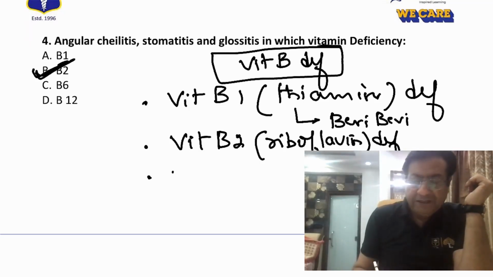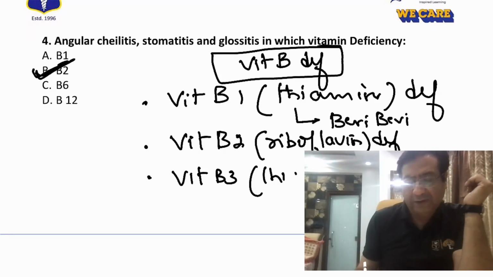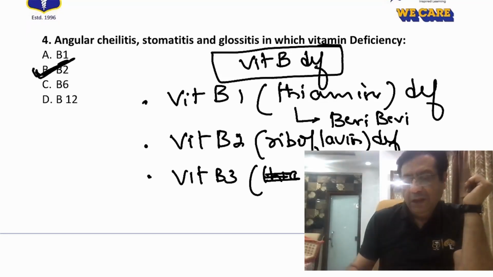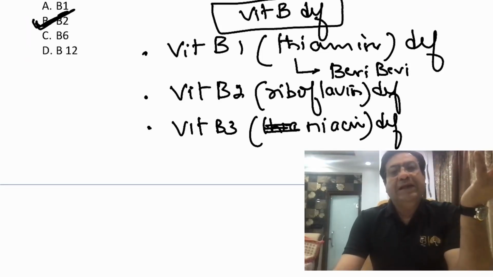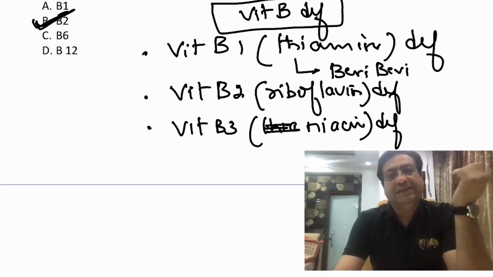Vitamin B3 deficiency, or niacin deficiency, is often associated with a condition which is called pellagra. So the classical 4Ds, diarrhea, dermatitis, dementia, and death, are manifestations of vitamin B3 deficiency in children.